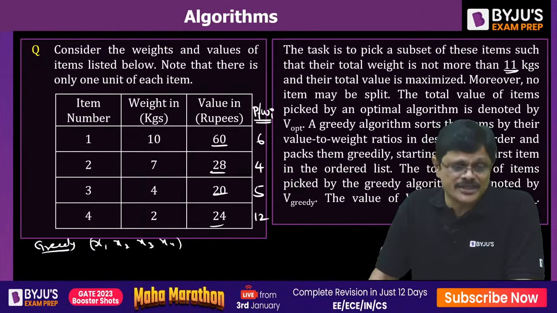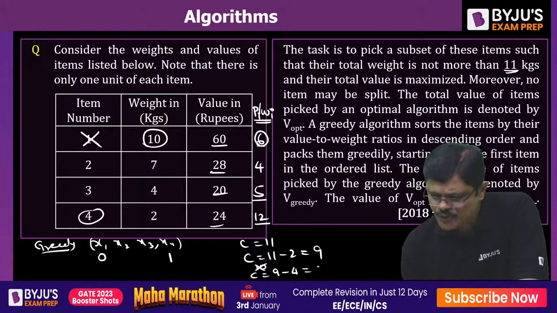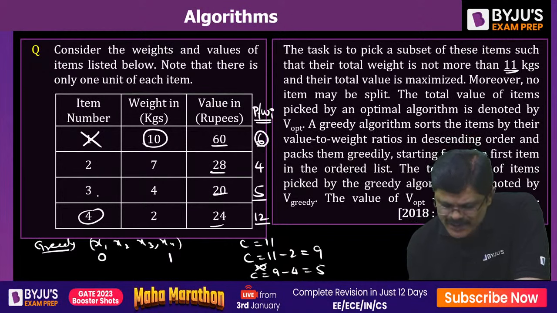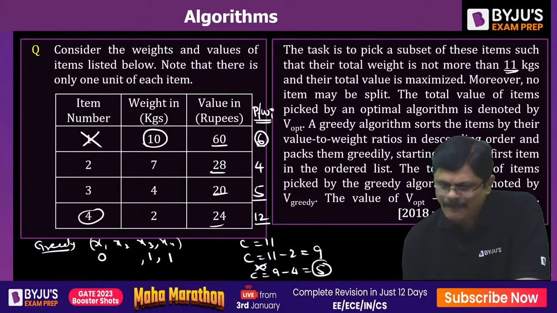What is the next profit per unit weight? The highest is 6. But what is the weight here? 10. But you have only 9 capacity. So this is not allowed, my dear friends. That is, X1 is not allowed. Then the next highest is 5. What is the weight of that? 4. So that is allowed. So now the remaining capacity would be 9 minus 4, that is 5. So the third one is selected. Now we have capacity 5.